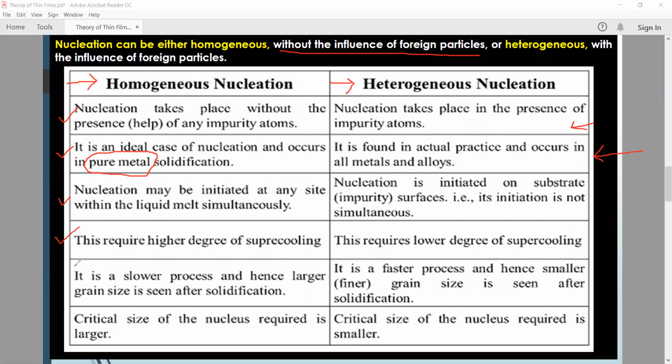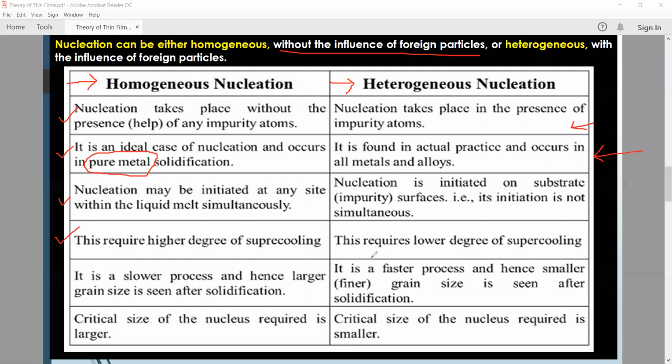Okay, look at this part. Homogeneous nucleation requires a higher degree of supercooling, and heterogeneous nucleation requires a lower degree of supercooling. During homogeneous nucleation, some chilling or cooling process is required, and to create homogeneous nucleation there is a need for a higher degree of supercooling.